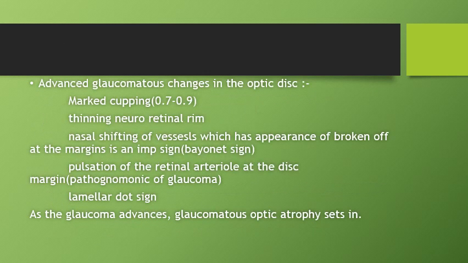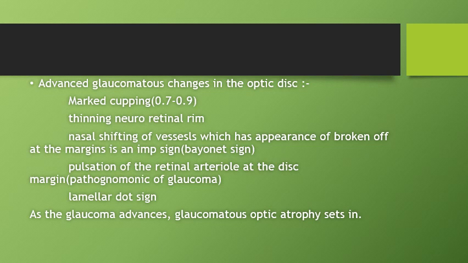In the advanced glaucomatous changes in the optic disc, we will see a marked cupping, that is, the cup size is between 0.7 and 0.9. Usually, the cup size is 0.3 to 0.4, and in the early glaucomatous changes, it will be raised to 0.6. Now, the cup size in the advanced glaucomatous changes will be around 0.7 to 0.9.